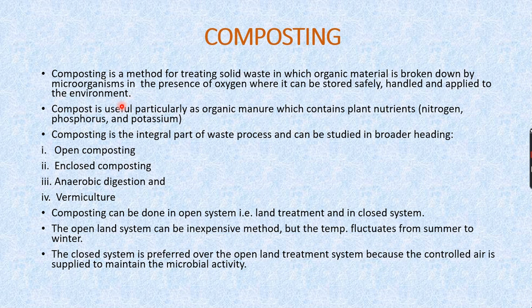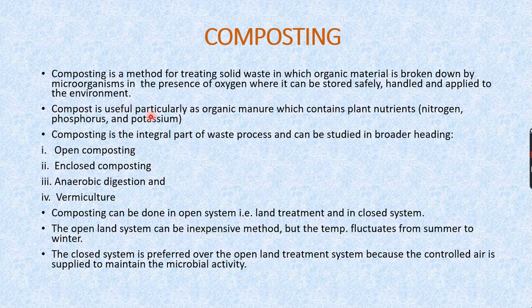This decomposed organic matter is made up of leaves, grass clippings, fruit and vegetable scraps, all these things. Composting offers the obvious benefits of resource efficiency and creating a useful product from organic waste that would otherwise have been landfilled.